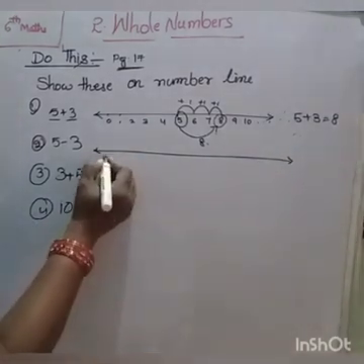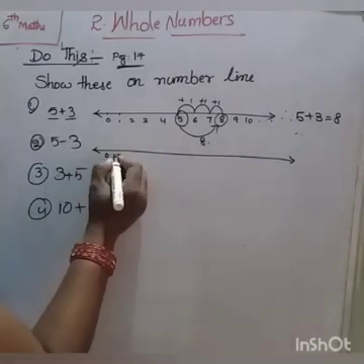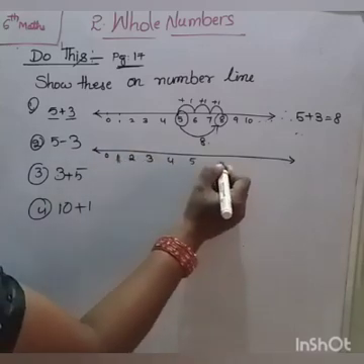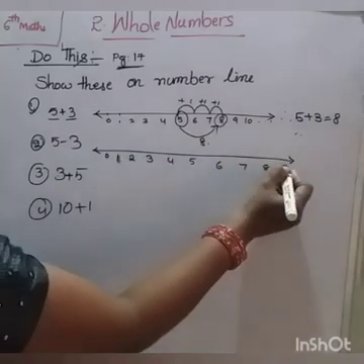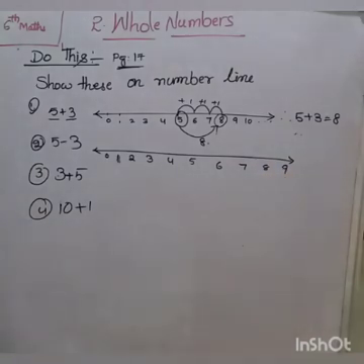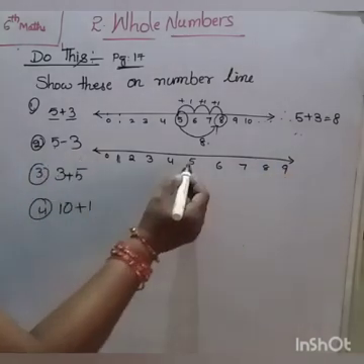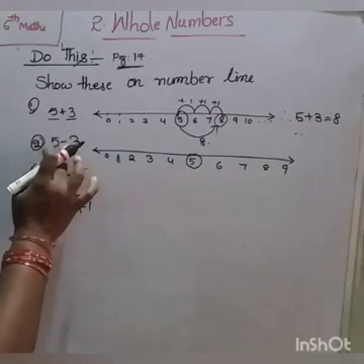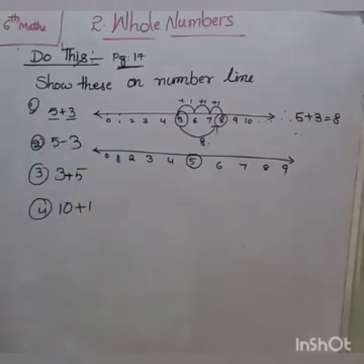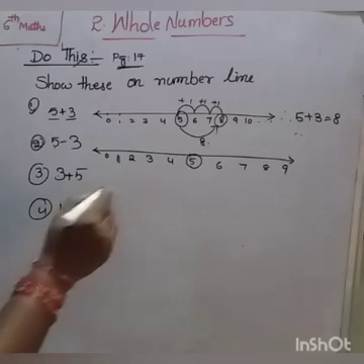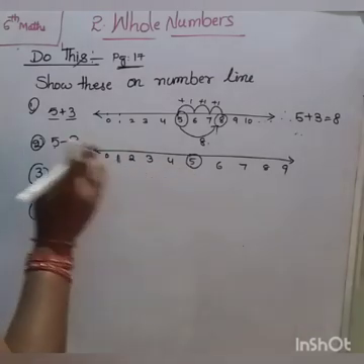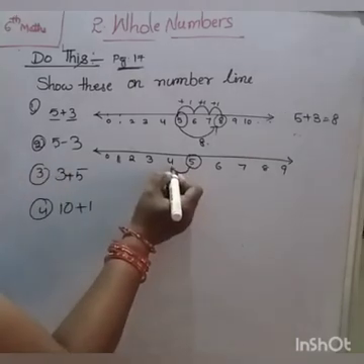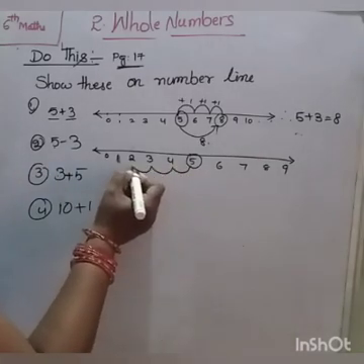Draw number line. 1, 2, 3, 4, 5, 6, 7, 8, 9. The first number is 5. Take 5. Next, minus 3. Deduct, subtract 3. So move 3 steps backward. 1, 2, 3.